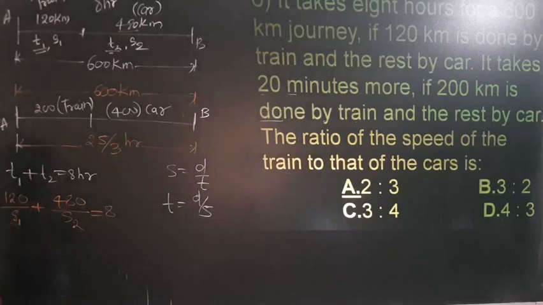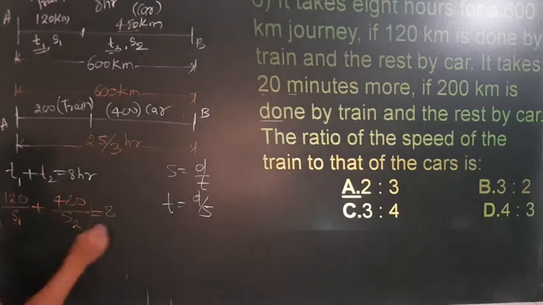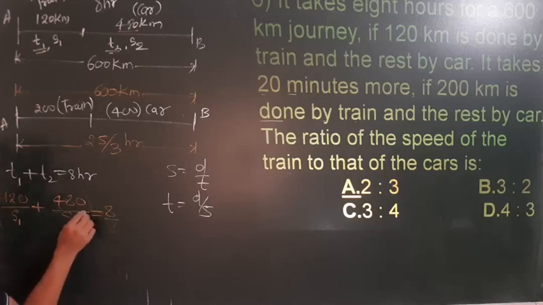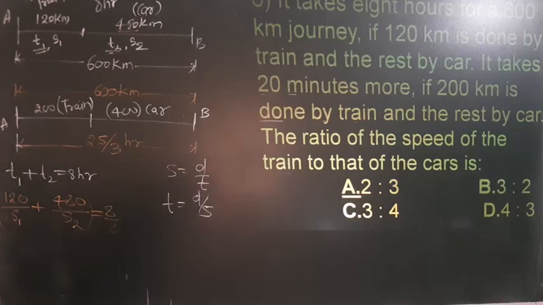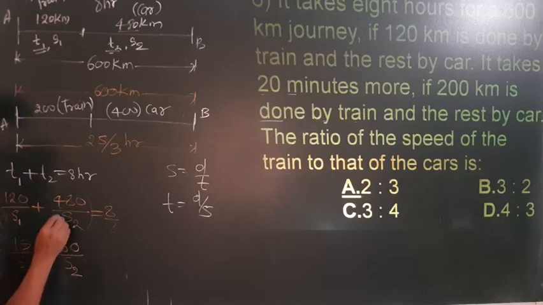Okay, so any common here? Of course. I will just divide this whole thing by 8. If it is 8 by 8, so this side is also divided by 8 and here also divided by 8, correct? If I do this, you will get 15 and 60. So it becomes 15 divided by S1 plus 60 divided by S2, correct? Because 8 times 6 is 48, and that's why it is 60.